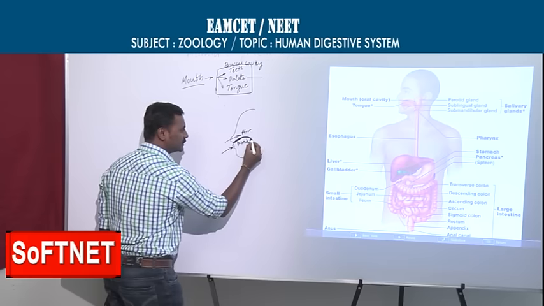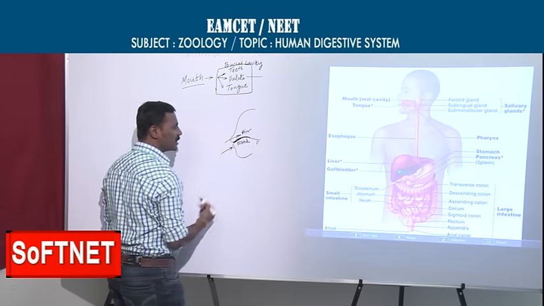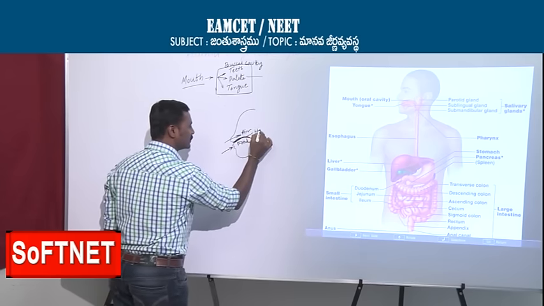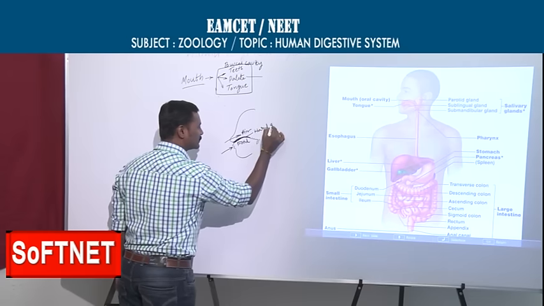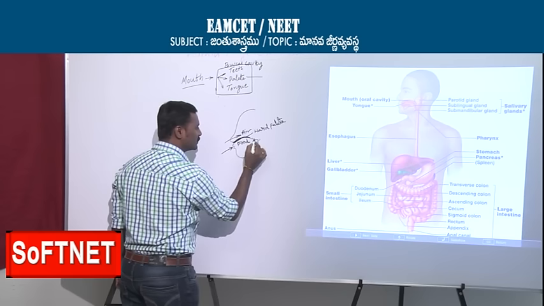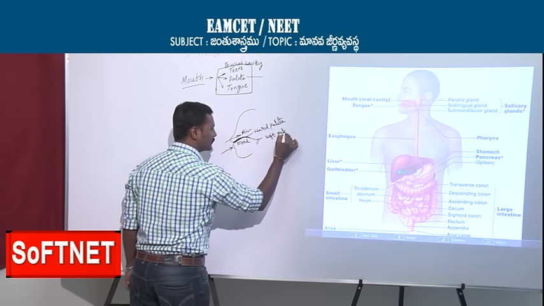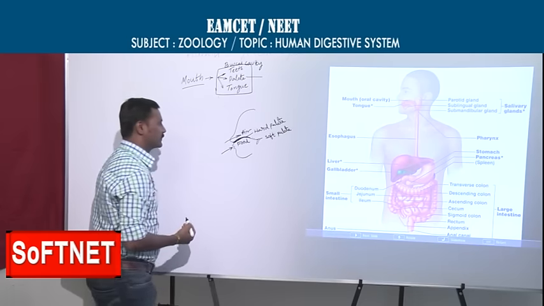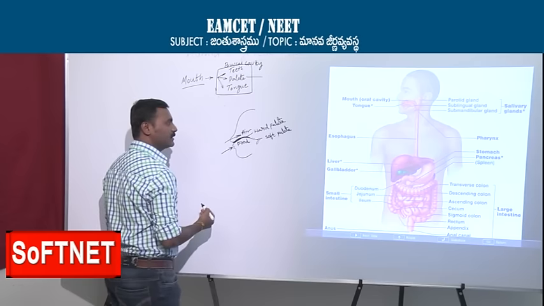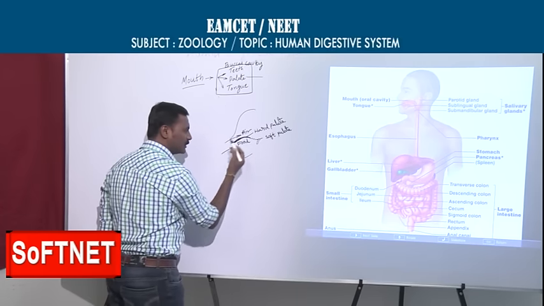Anteriorly it is made of bone and posteriorly it is soft. This is the hard palate, and this is the soft palate. From here the air will go and from here the food will go.